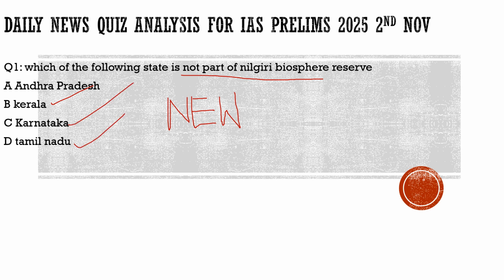So the correct option is option A. Karnataka, Tamil Nadu and Kerala are part of the Nilgiri Biosphere Reserve. With this, I hope you understood the topic and the states which contain the Nilgiri Biosphere Reserve. With this, let's move to another question and try to solve that.